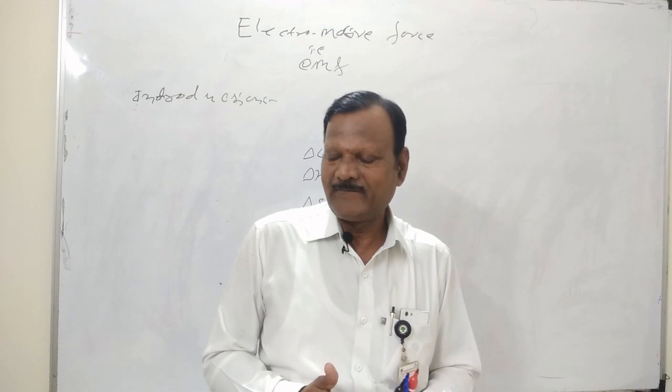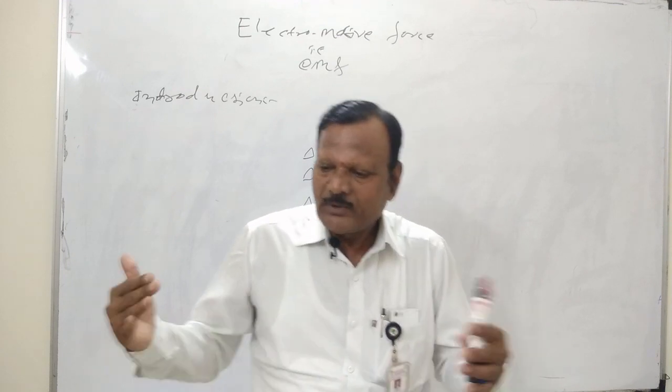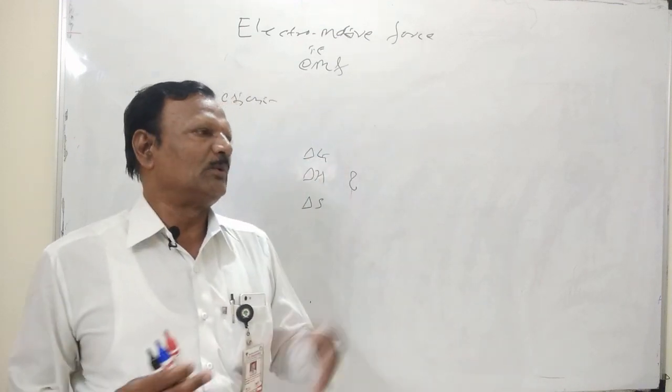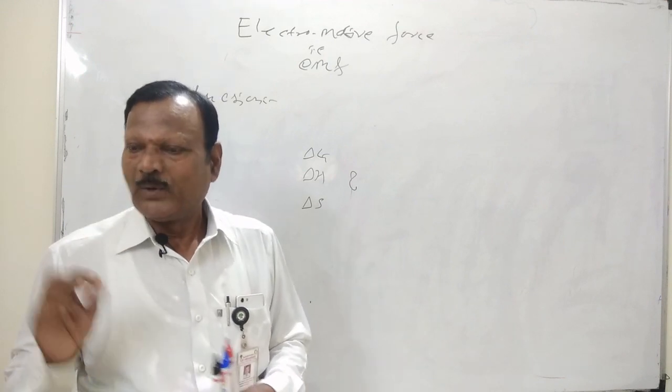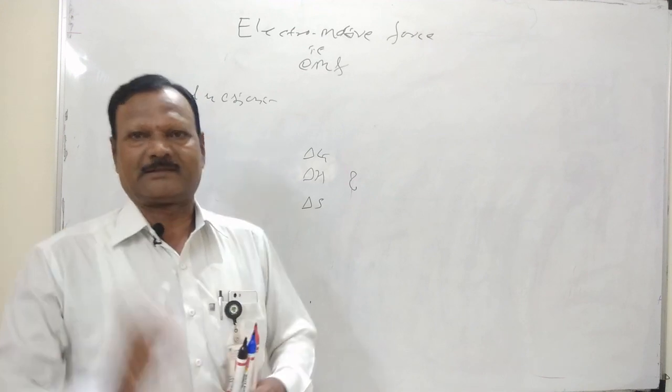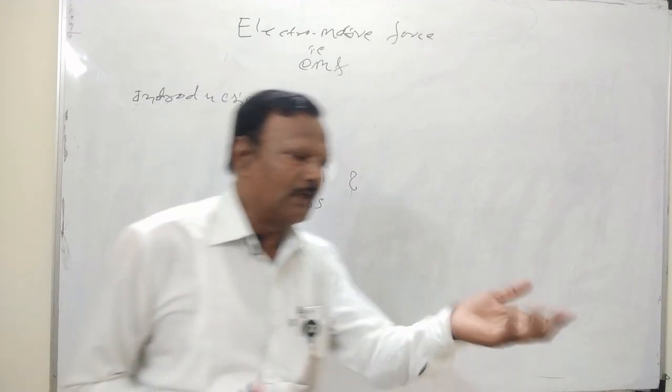For that, we have to prepare a cell, and one term that we come across is electrochemical cells. How do we call electrochemical cells?